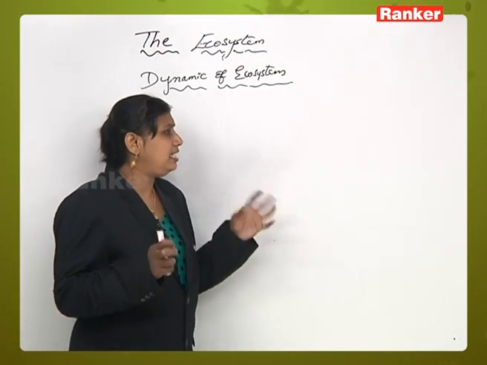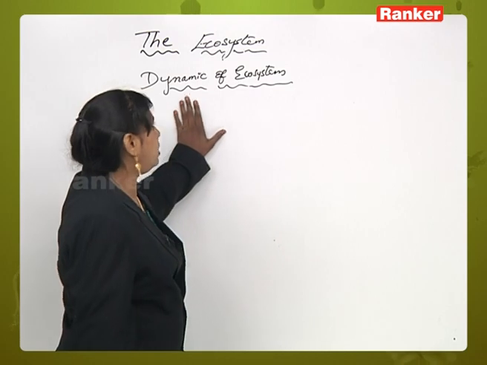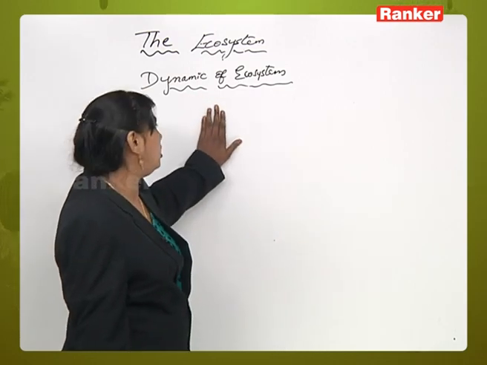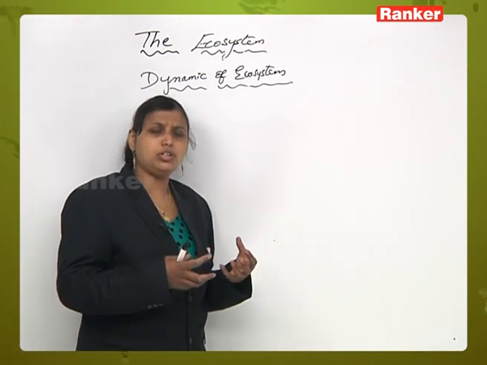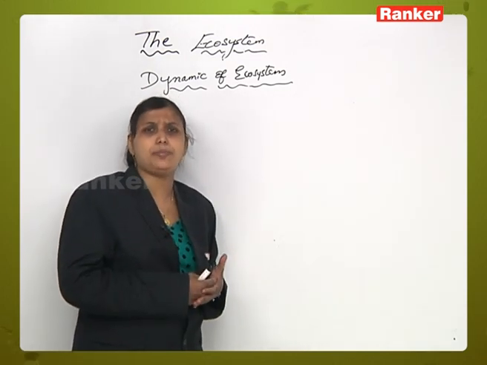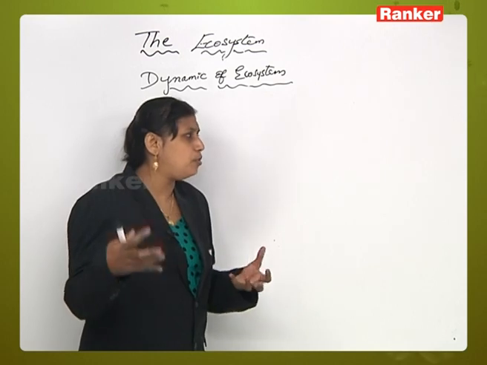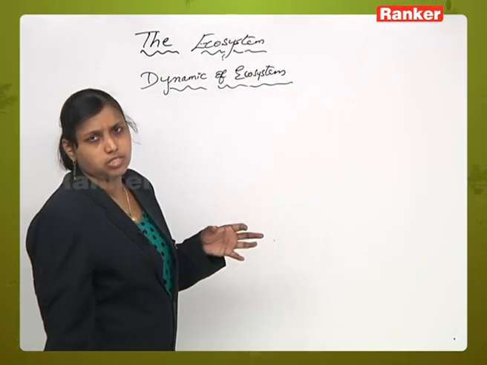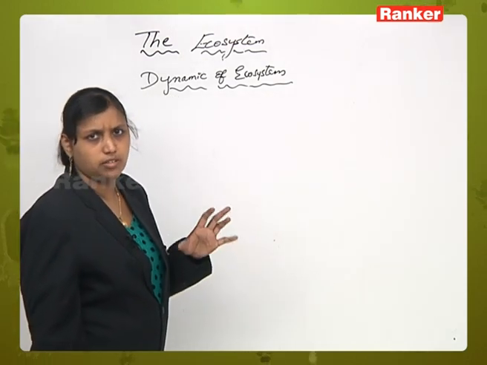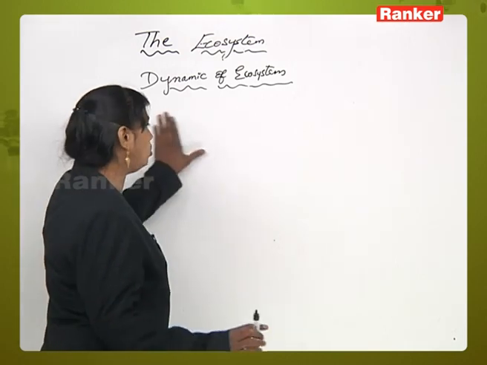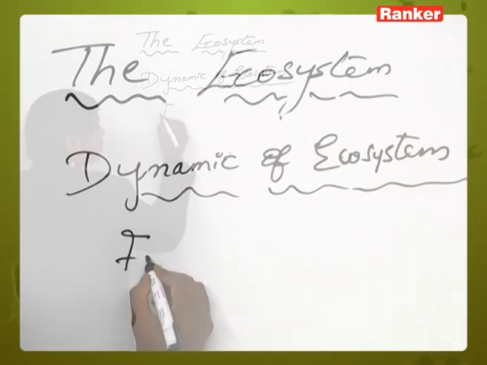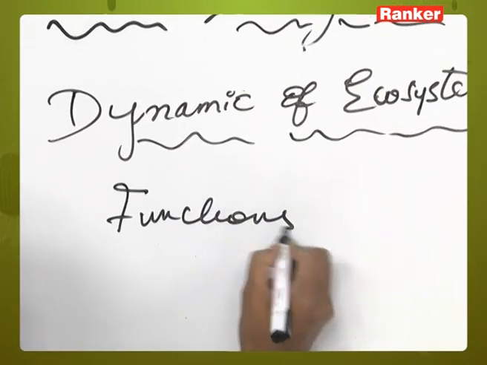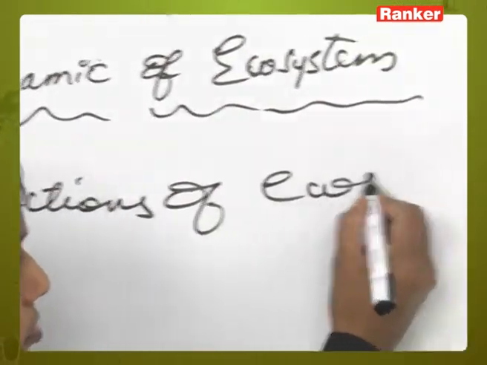We will not get the detailed structure and understanding about the living and non-living components, the function and nature of ecosystem. So in order to know the basic nature and function of a particular ecosystem, we are supposed to study the different components of ecosystem in detail. So what are those? The functions of an ecosystem. In this we will study about the functions of ecosystem.